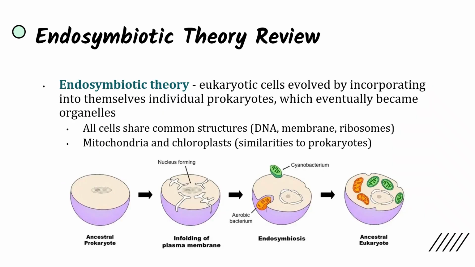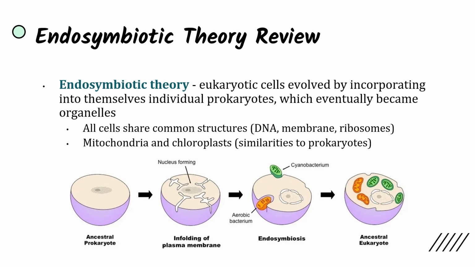So to talk about common ancestry of eukaryotes, we have to explain how eukaryotes arose, and we'll do that by reviewing the endosymbiotic theory. The endosymbiotic theory states that eukaryotic cells evolved by incorporating into themselves individual prokaryotes, which eventually became organelles. These include the mitochondria and chloroplasts, which show evidence for this because they have their own